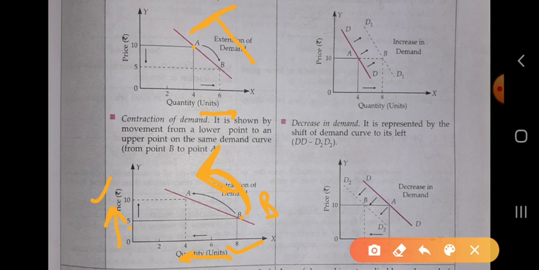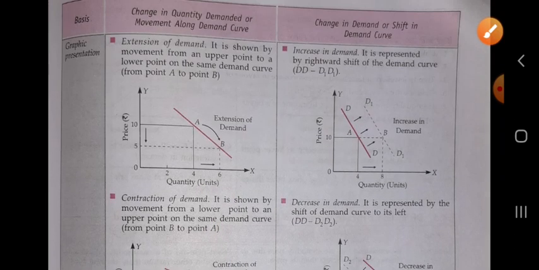In the case of change in quantity demanded, there are 2 types: extension of demand and contraction of demand. Now in the case of change in demand, the demand curve will be shifted rightward. Simply, when we take the price as constant at 10, it shifts from point A to point B. It shows the increase in demand.